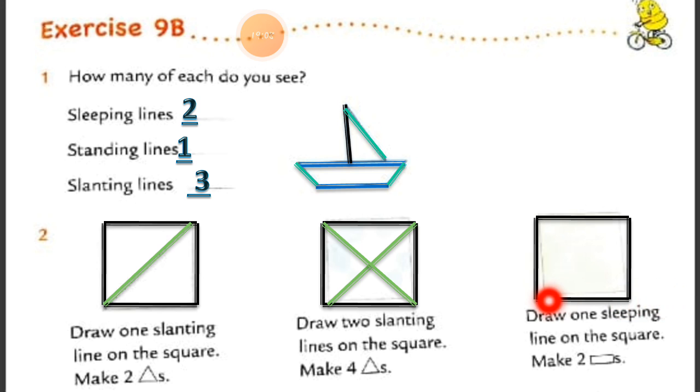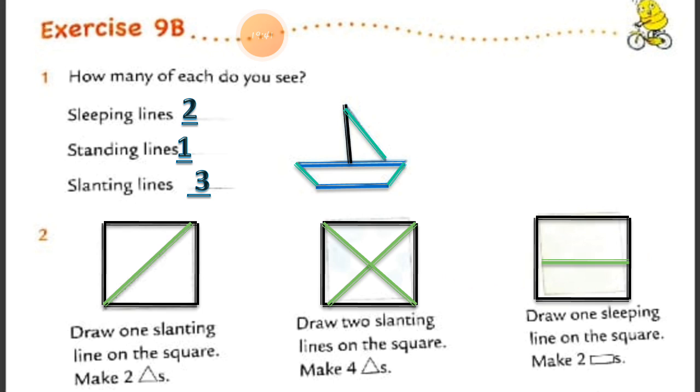Now in the next one, draw 1 slanting line on the square to make 2 rectangles. Now we have to convert this 1 square into 2 rectangles. How can we make 2 rectangles? Just put 1 slanting line in the middle of the square. So it will be converted into 2 rectangles. This square is totally converted into 2 equal rectangles.